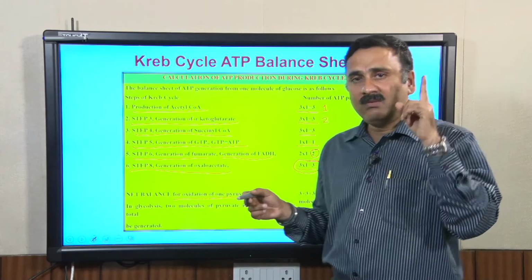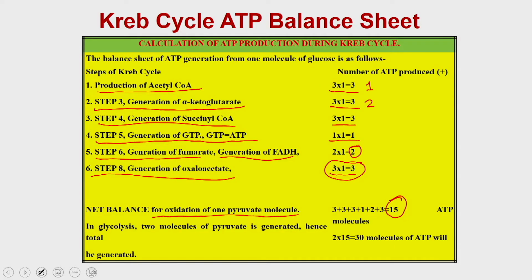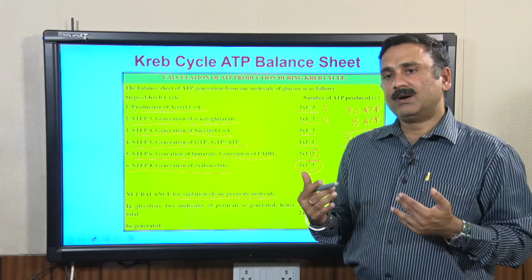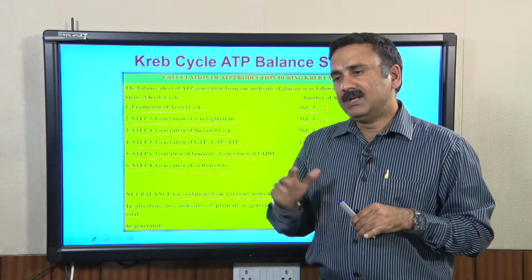That means, from 1 molecule of glucose you have generated 30 ATP from the Krebs cycle, and you have generated 8 ATP from glycolysis, which means if you oxidize one molecule of glucose, you will get a total of 38 ATP if all these reducing equivalents go for complete oxidation.